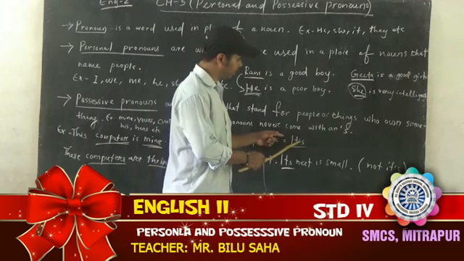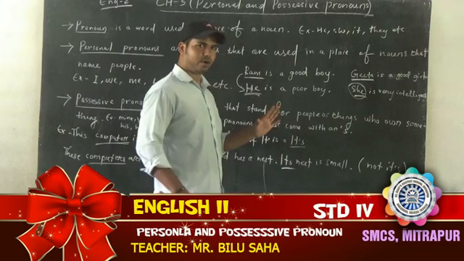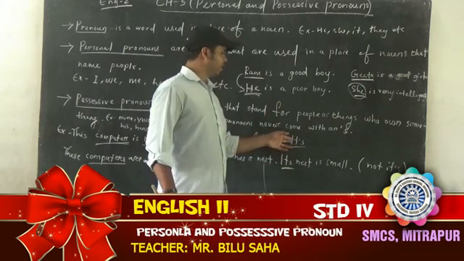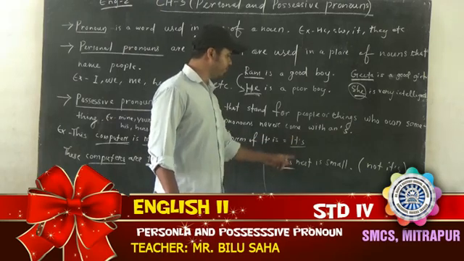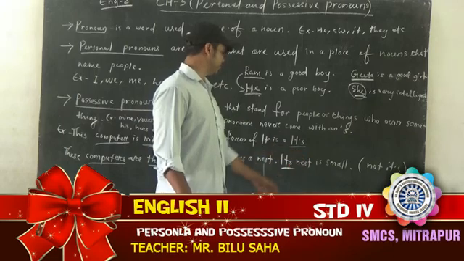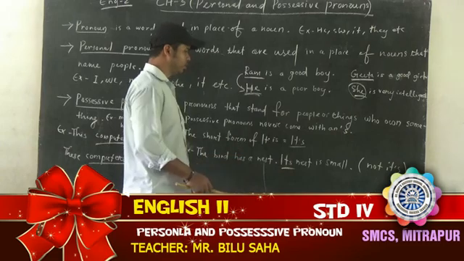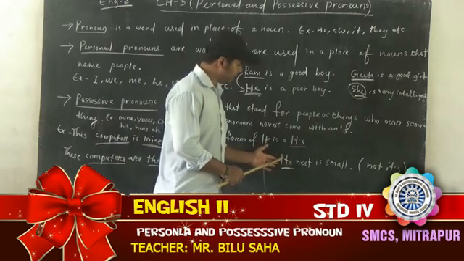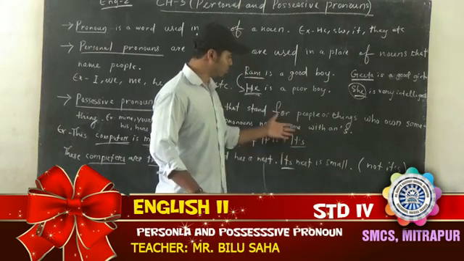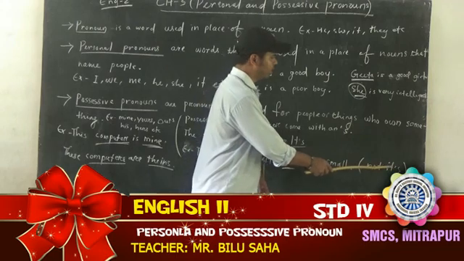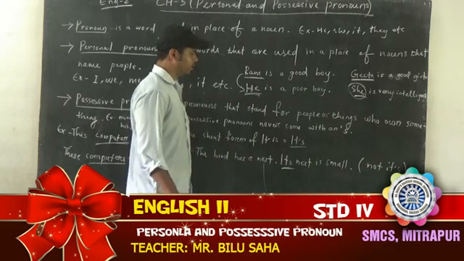What is the difference between its and it's? We pronounce these two words equally, but see the difference. Here it's means it is; here its is a possessive pronoun. Its nest means the bird's nest is small. So you must remember the difference between its and it apostrophe s. Don't write it's here, otherwise it will be wrong.